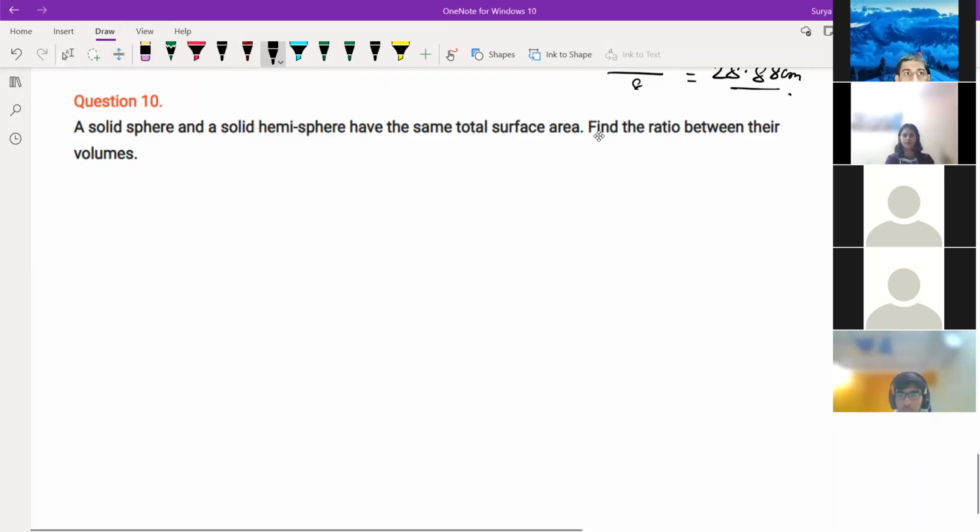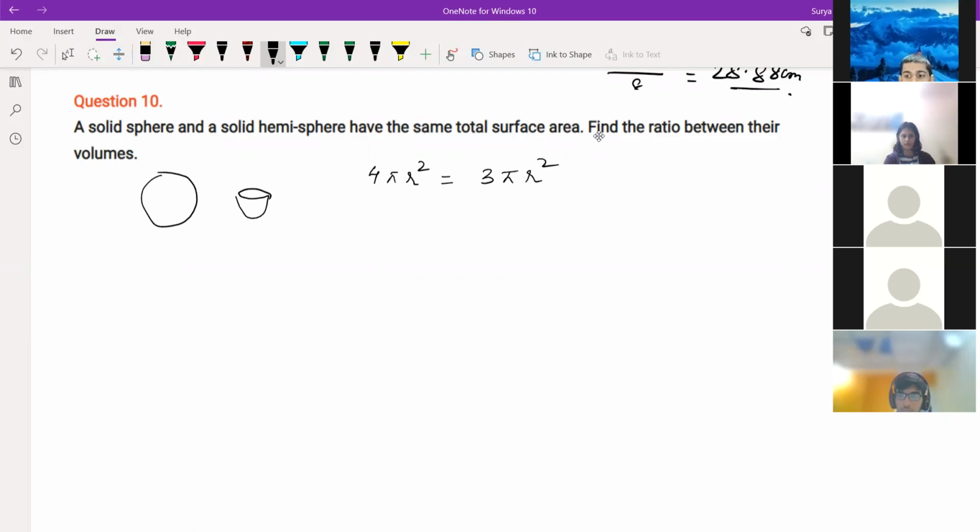A solid sphere and a solid hemisphere means one is a sphere and one is a hemisphere. They have the same total surface area. Suppose 4 pi r square is equal to 3 pi r square. So the TSA of the sphere is equal to the TSA of the hemisphere.